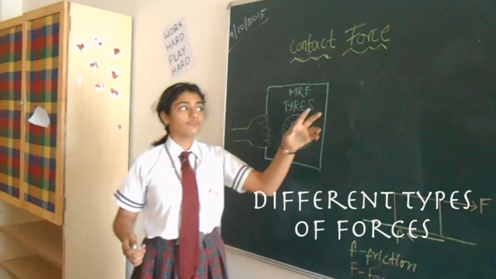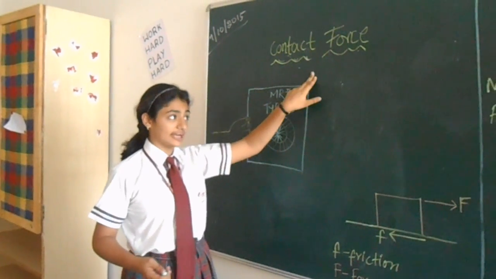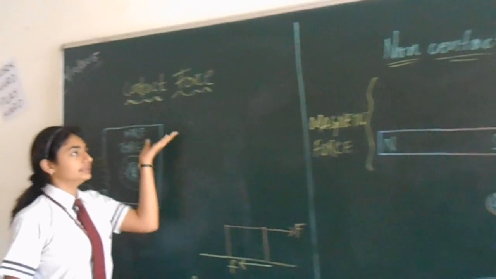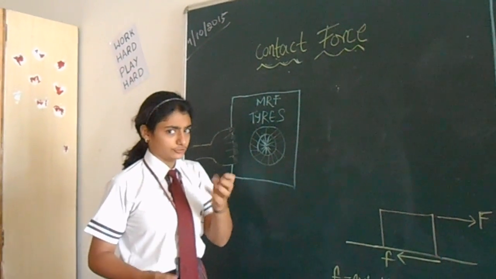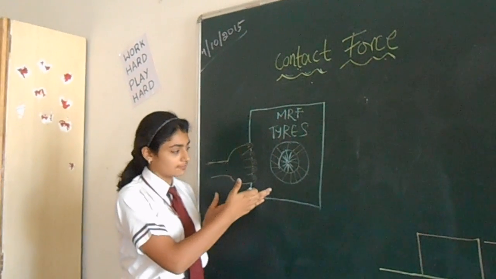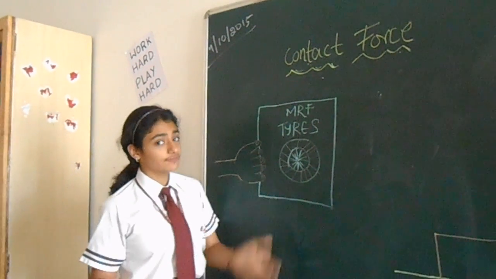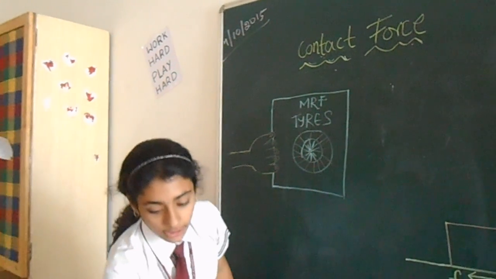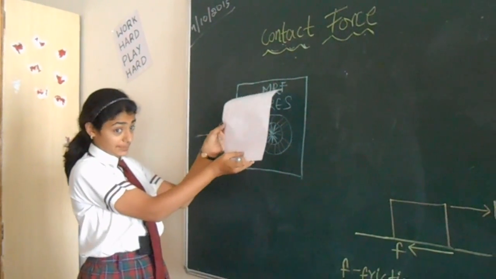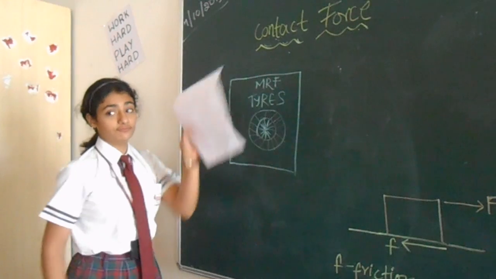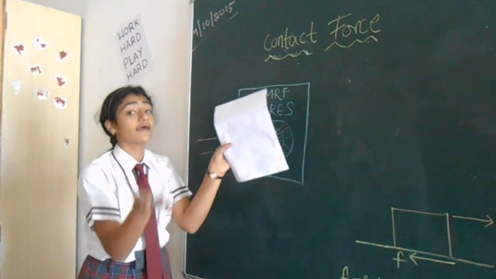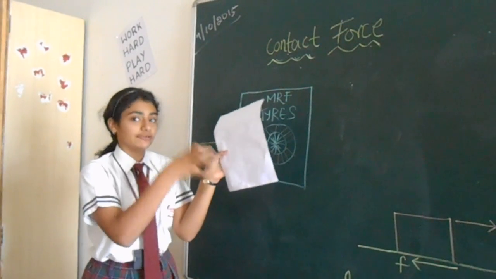There are two types of forces, that is first contact force and second non-contact force. What is contact force? We know that to apply force we have to interact with the object. In the contact force, the same law is applied. For example, if I have a paper, I am holding the paper and I am applying some force to hold it. Thus I am interacting with the paper to apply force.